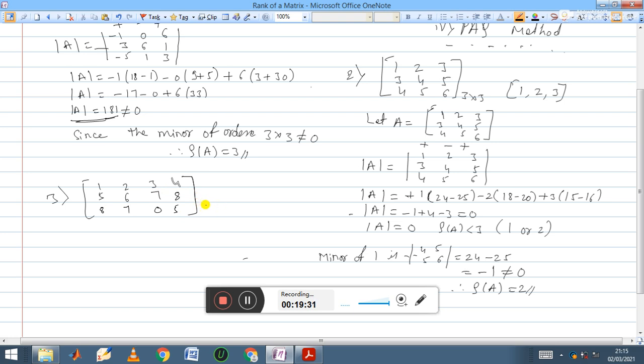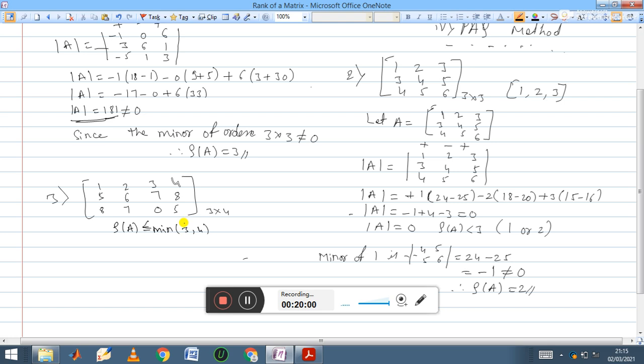So here first of all you write the order. Order is 3 cross 4. So you have one point: rank of the matrix A is less than or equal to minimum of 3 comma 4, that is m comma n.